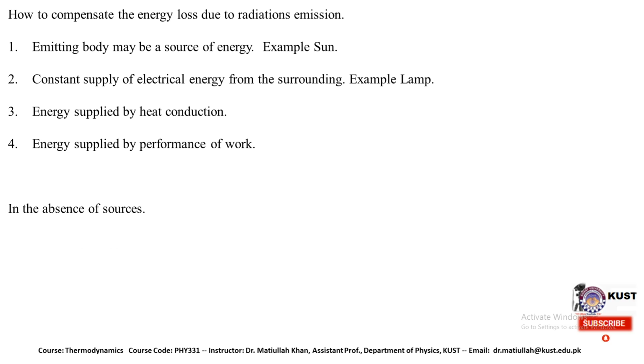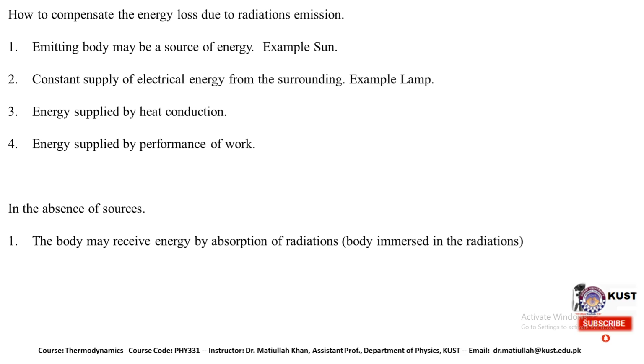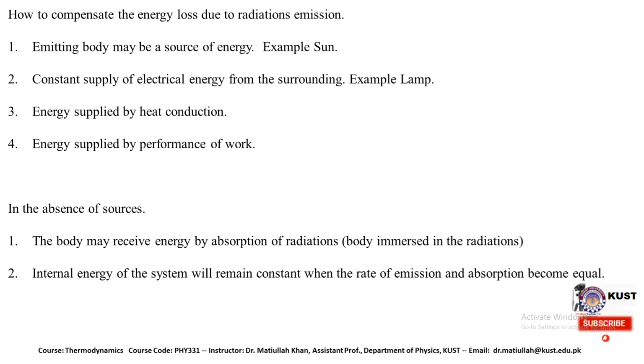In the absence of sources, what happens? The body may receive energy by absorption of radiation, when immersed in radiation. The total internal energy of the system will remain constant when the rate of emission and absorption become equal.